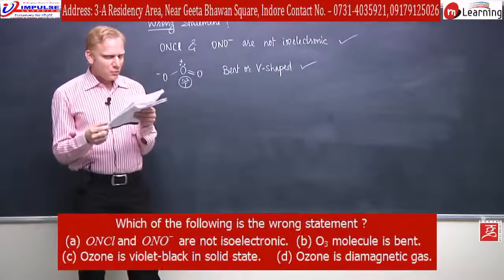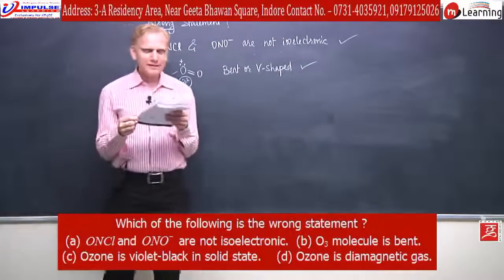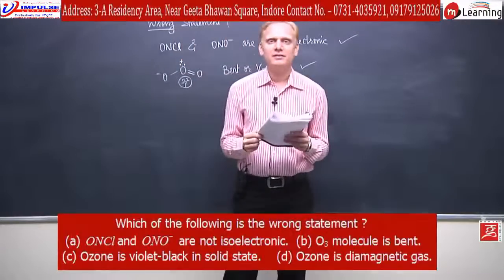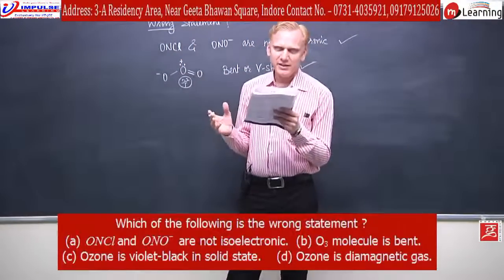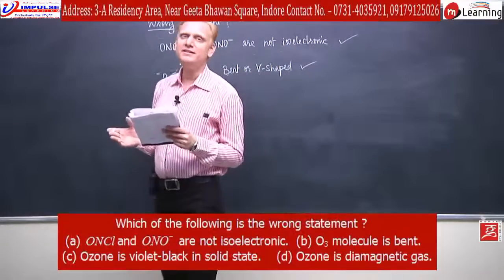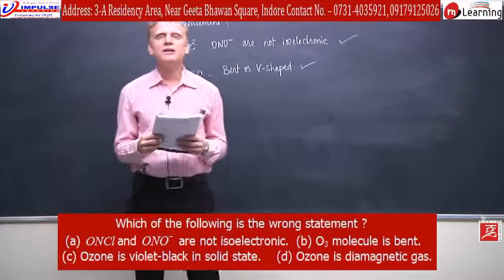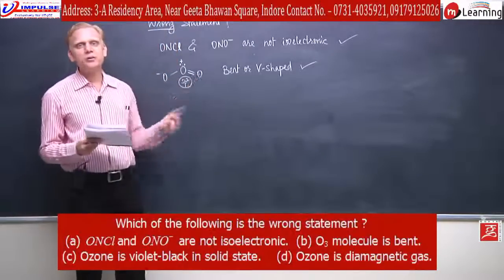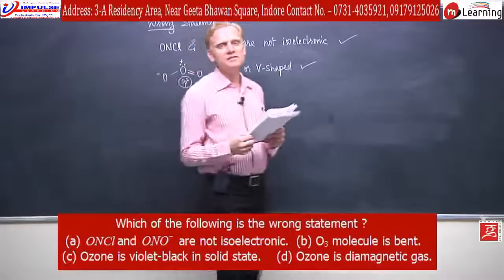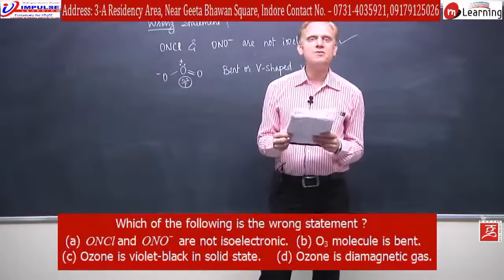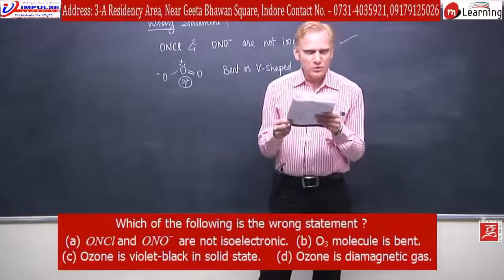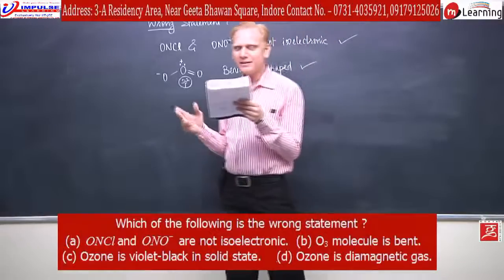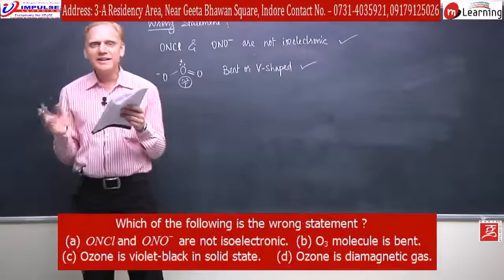Next to that, ozone is violet black in solid state. The species are colored mostly due to the presence of unpaired electrons. Since the structure has already been given and you know it well that there is no unpaired electron in the structure of ozone, it is not expected to be colored. So the third statement which I have read, ozone is violet black in solid state, is not the correct statement,